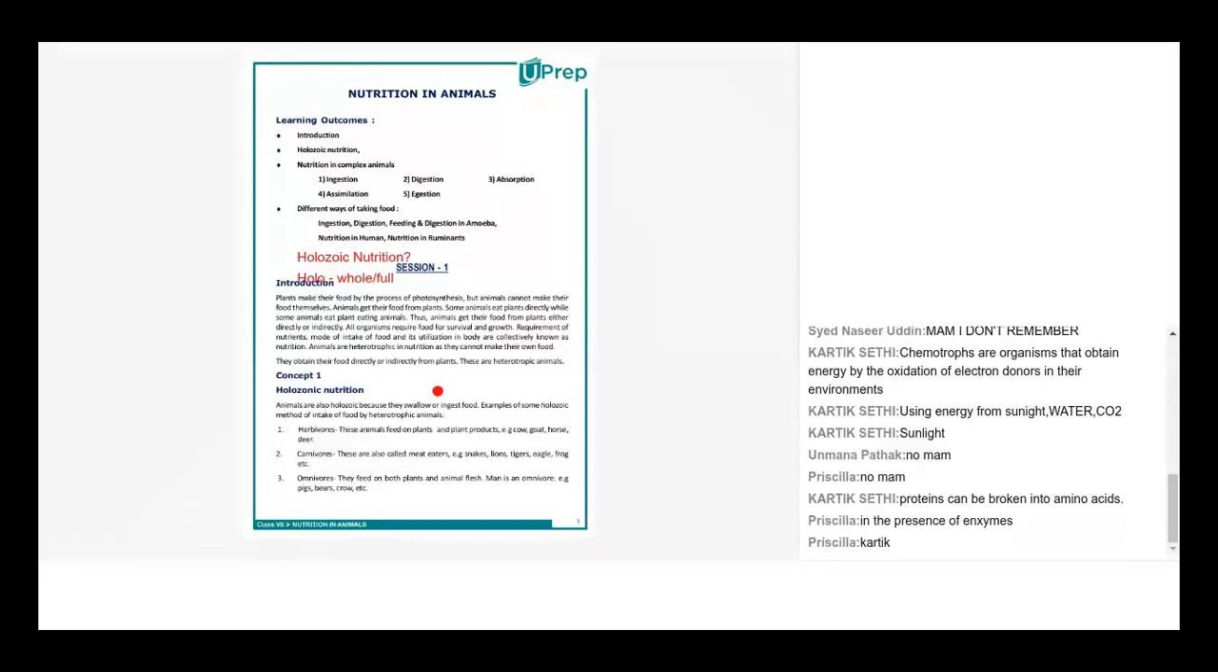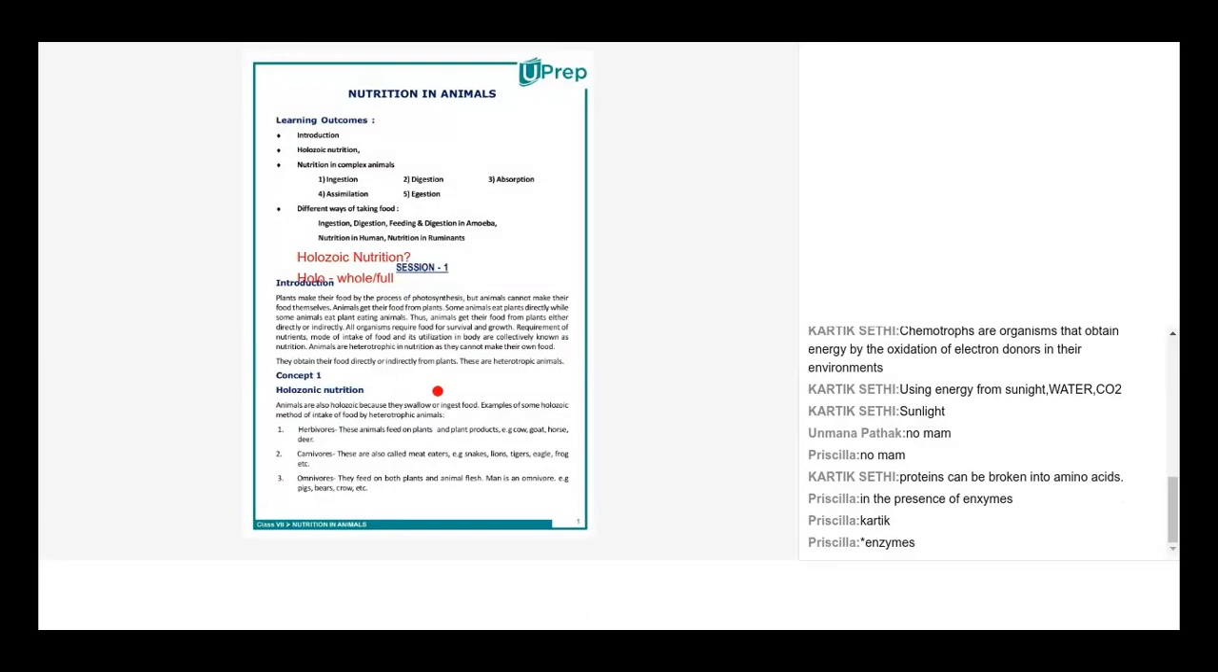Zoic is a literal meaning that I'm telling you. Zoic means related to animals. Why? Because holozoic animals, like human beings, are classic examples of holozoic forms of nutrition. We do holozoic nutrition. How do we do it?